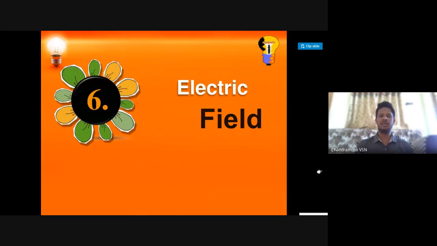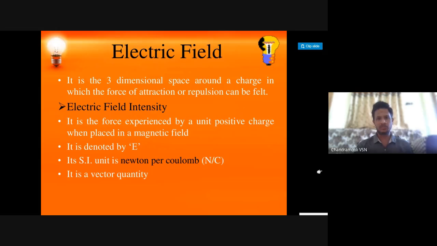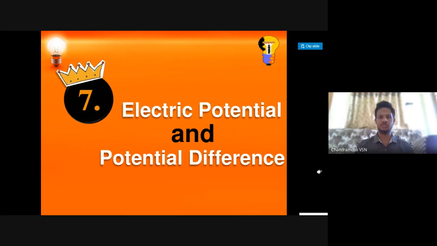The next question: what is meant by an electric field? Just for information, in static electricity, which you studied in 9th standard, the force experienced by a unit positive charge, F by Q, is called electric field intensity, and its unit is Newton per Coulomb. Remember, electric current is a scalar quantity, but electric field intensity is a vector quantity.